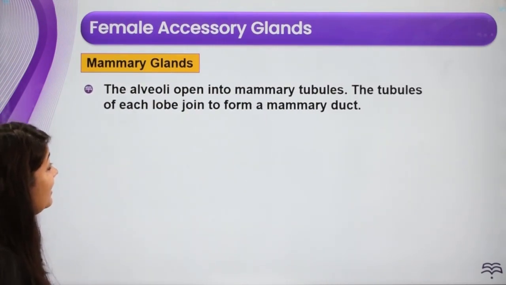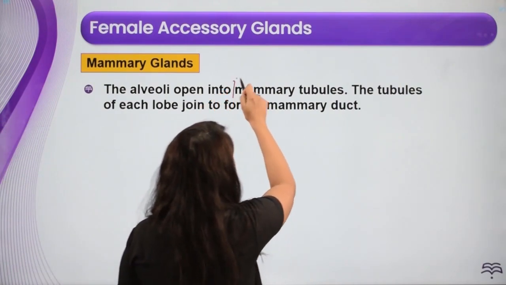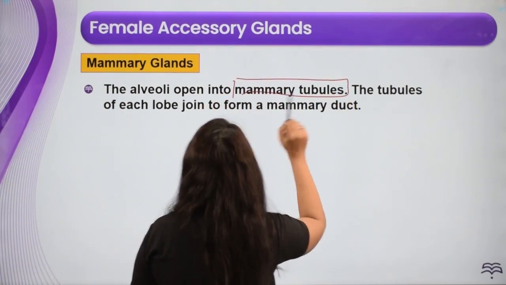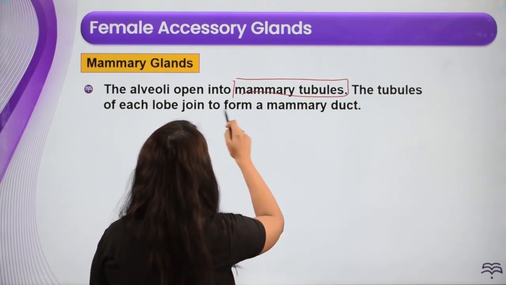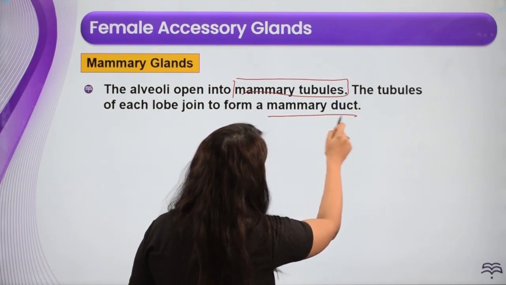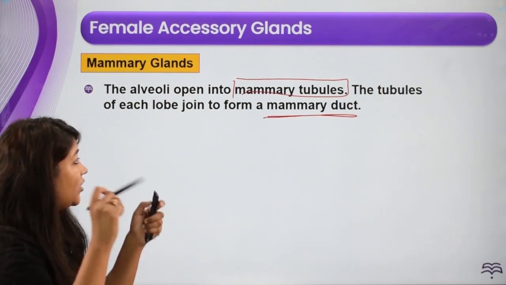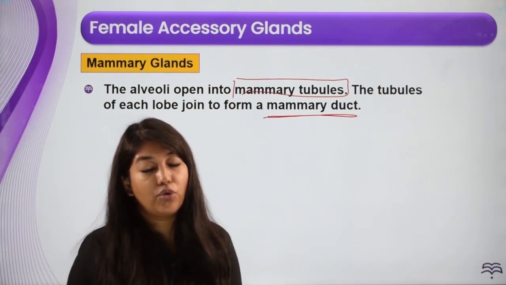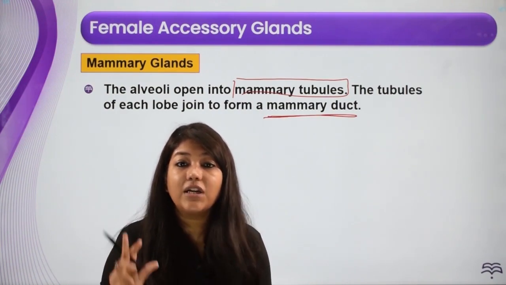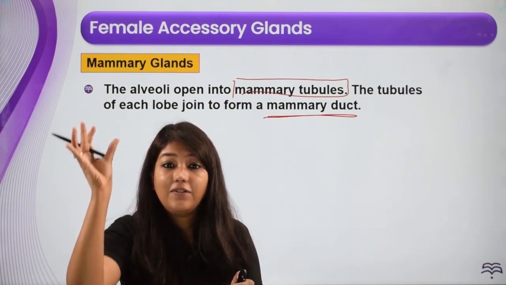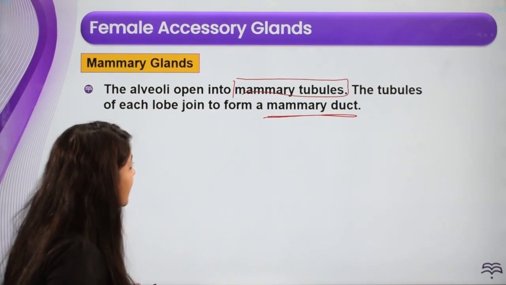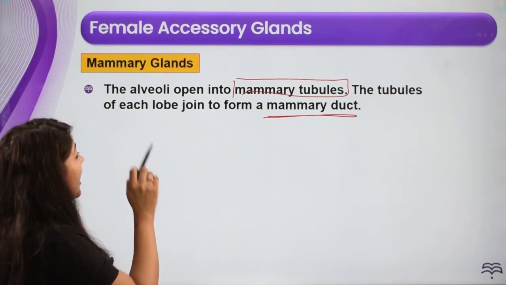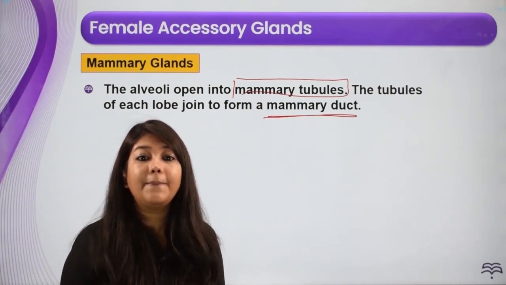Now see, the alveoli opens into what? It is opening into mammary tubule. The tubules of each lobe are going to join to form a mammary duct. ठीक है, एल्वियोलाई से कहानी स्टार्ट हुई. एल्वियोलाई के अंदर जो है वो मिल्क का सिक्रीशन हो रहा है. It is getting stored in the cavities of the alveoli. Alveoli are opening into mammary tubules and the tubules are joining to form the mammary duct.